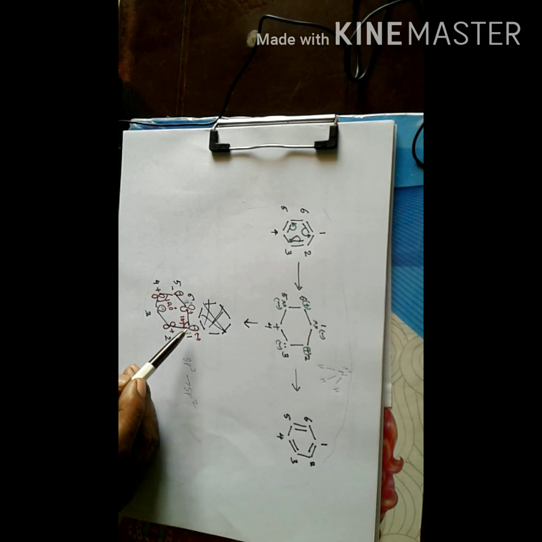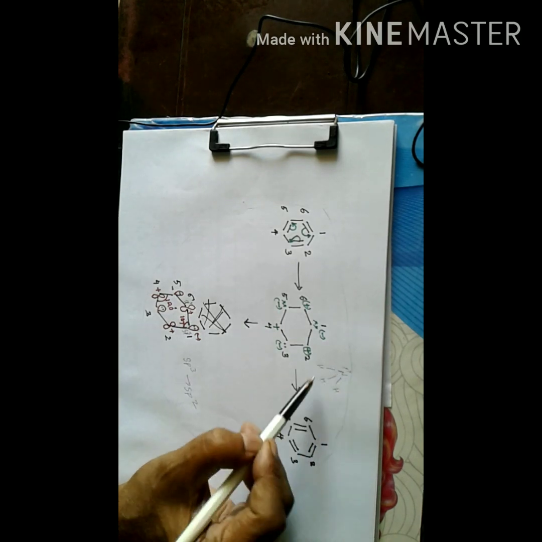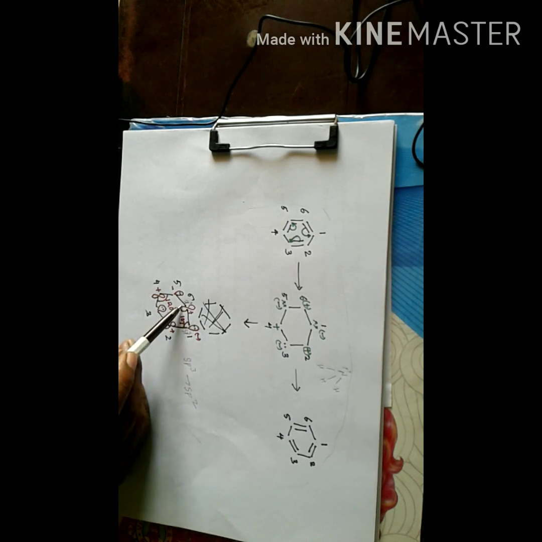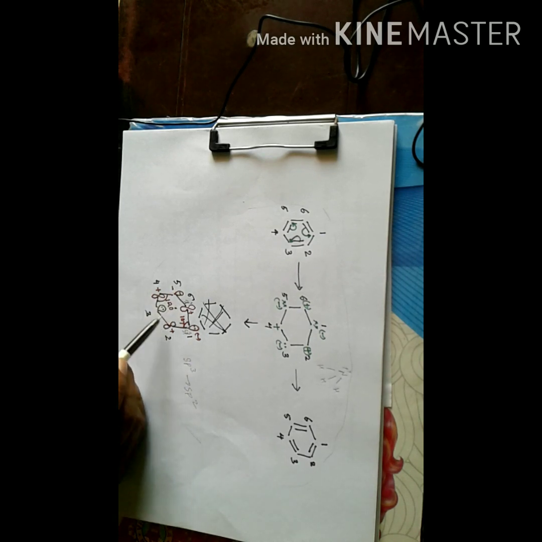Now here a negative carbon will be sp3 hybridized, and the bond angle will be near about 107 degrees because this situation is very similar to an ammonia molecule, and carbon 6 possesses a positive charge, and a positive carbon is sp2 hybridized, so the bond angle here will be 120 degrees. So all the negative carbons will be sp3 hybridized and will have a bond angle near about 107 degrees as in ammonia.